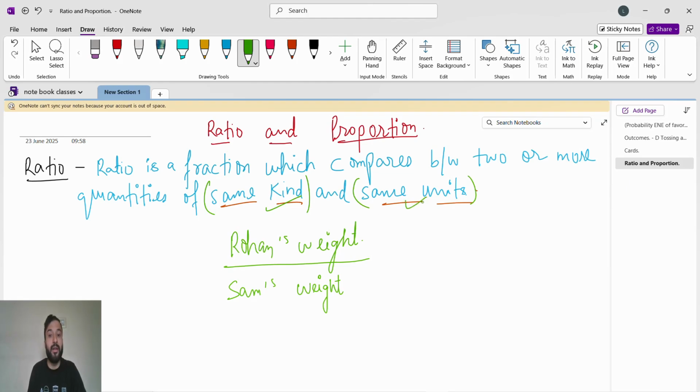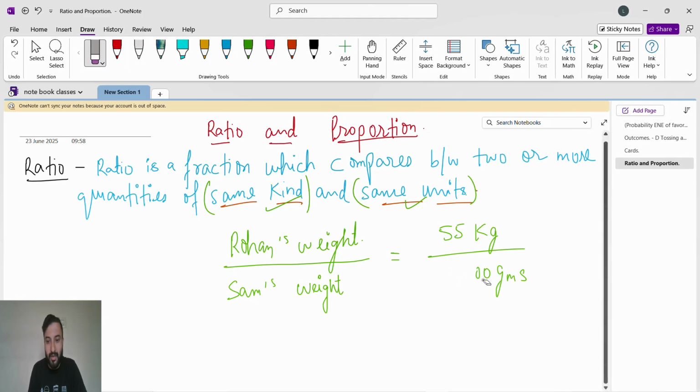And same unit. Unit means, if we are taking Rohan's weight in kg, 55 kg, and Sam's weight in gram, 60,000 grams, is it possible to compare? No, because this is in kg and this is in gram, so it is not possible to compare. So what we have to do? We have to keep both in kg or both in grams. So 55 kg and 60 kg.